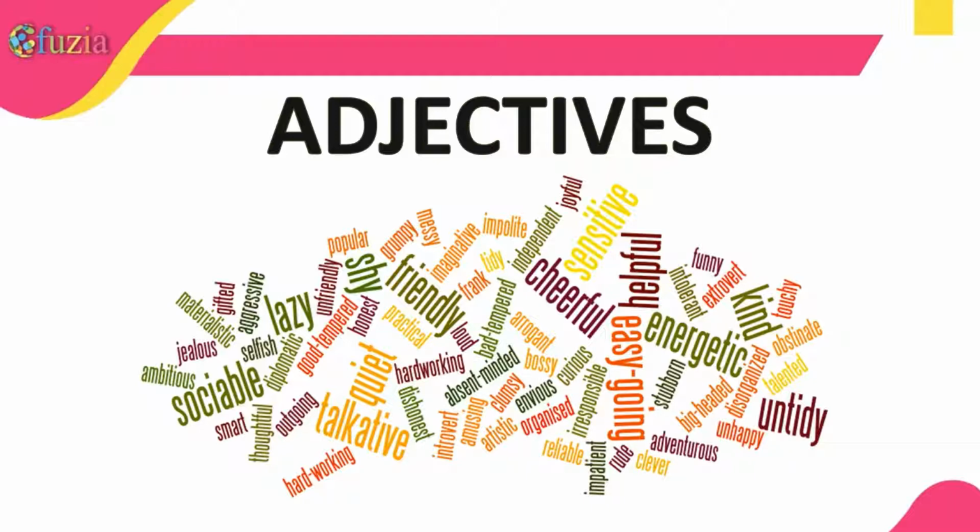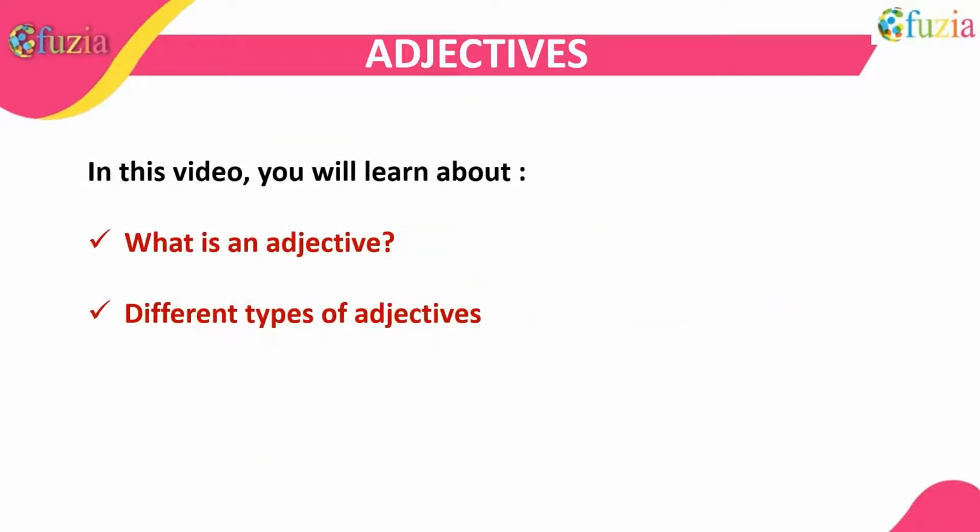You all can see an image on your screen. What does it say? Words like lazy, shy, unfriendly, friendly, bad-tempered, arrogant, bossy, easygoing, energetic, helpful, sensitive. What are all these words? Yes, adjectives. In this video, you will learn about what is an adjective. What are the different types of adjectives?